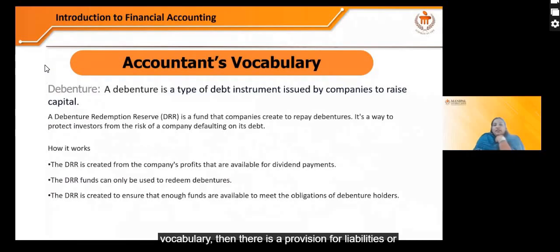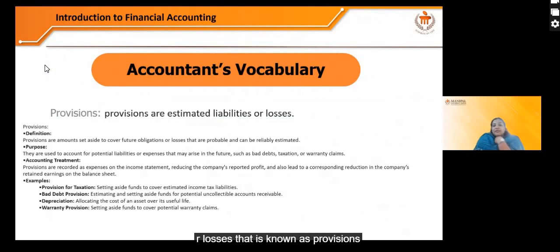Then there is a provision for liabilities or losses, that is known as provisions, like an amount set aside to cover future obligations or losses that are probable and can be reliably estimated. If there is a probability that there will be losses, then the provision is made to cover that future obligation, like potential liability or expenses that may arise in the future, such as bad debt, taxation, or warranty claims. So this is about provision.